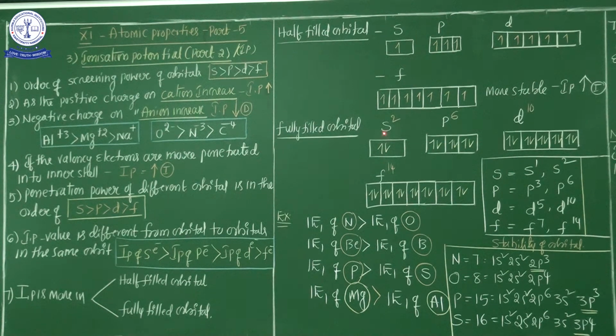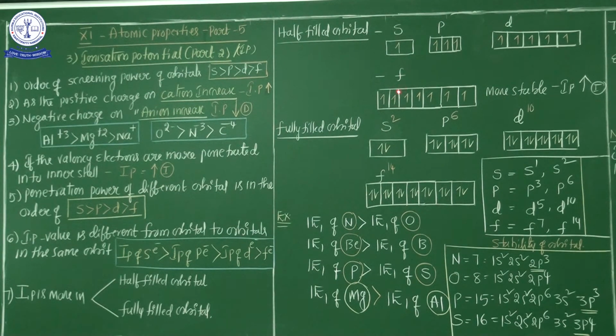So here the s orbital contains either half filled or fully filled electrons, and it is not easy to remove the electron from this orbital. So that is the most important point. If any one of the orbitals contains half filled electrons or fully filled electrons, obviously the ionization potential value is maximum. Now see, half filled means s orbital 1 electron, p orbital 3 electrons, d orbital 5 electrons, f orbital 7 electrons.